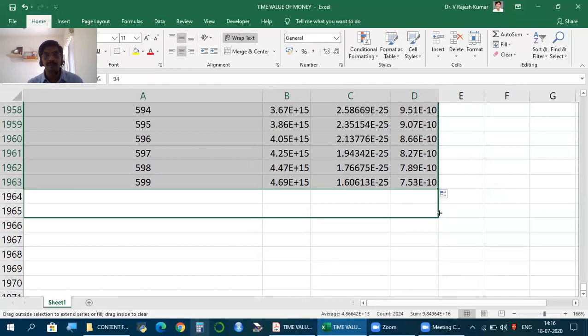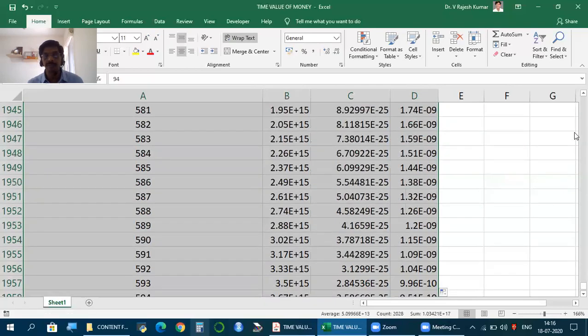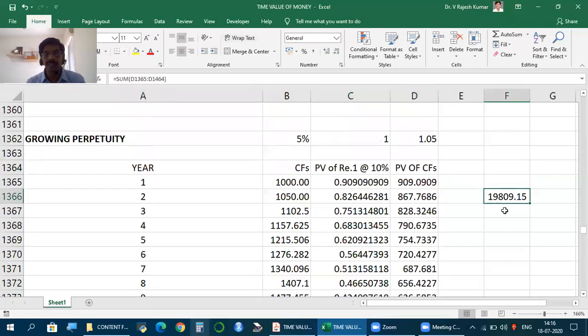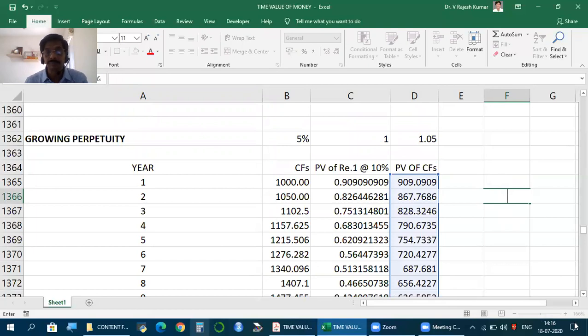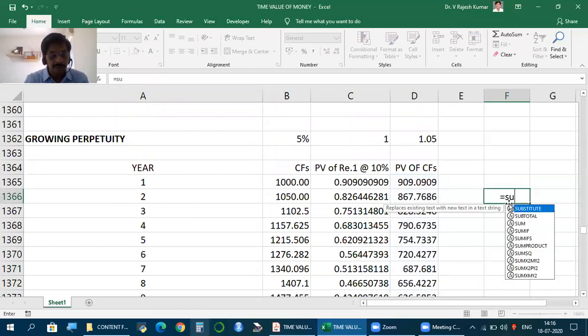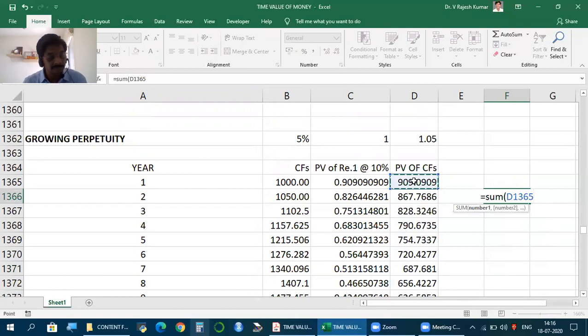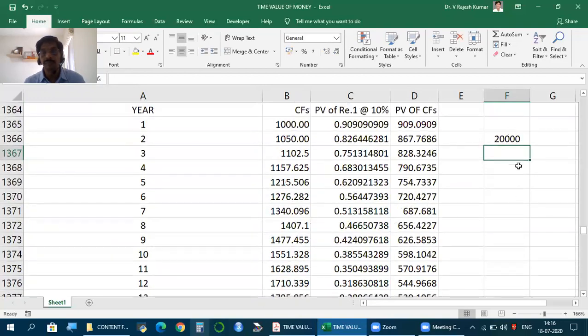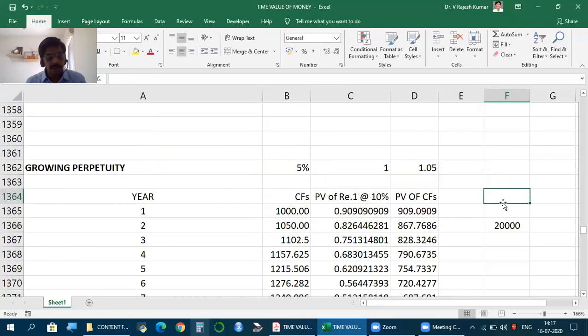So let's say I calculated for 600 years, and now let's say I take the sum. How much am I getting? 20,000. Now keep doing. So earlier it got 19,809 point something. Now 20,000. Keep doing it, you get some amount. Now this is, if it's a growing perpetuity, the present value in the usual manner.